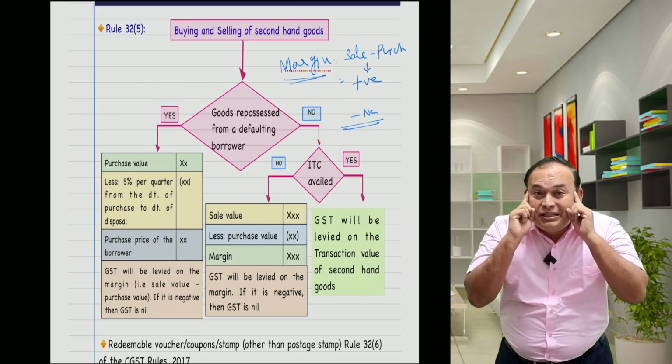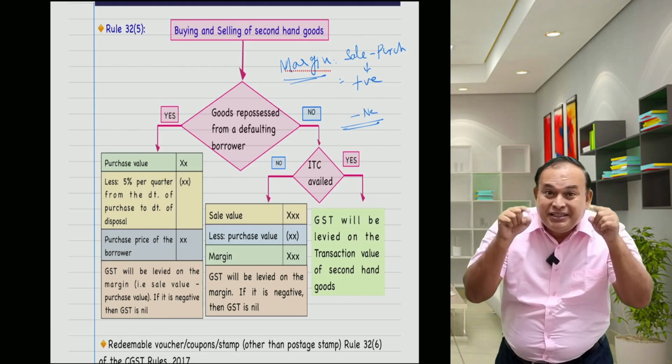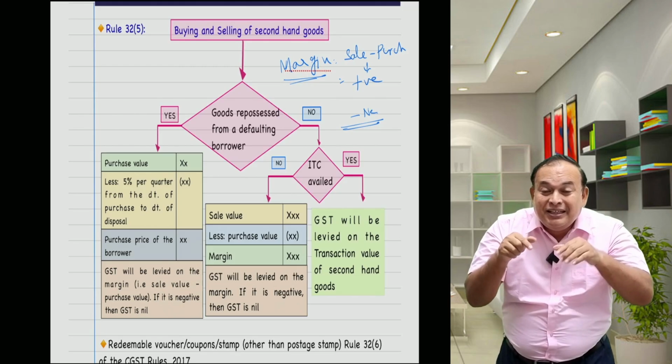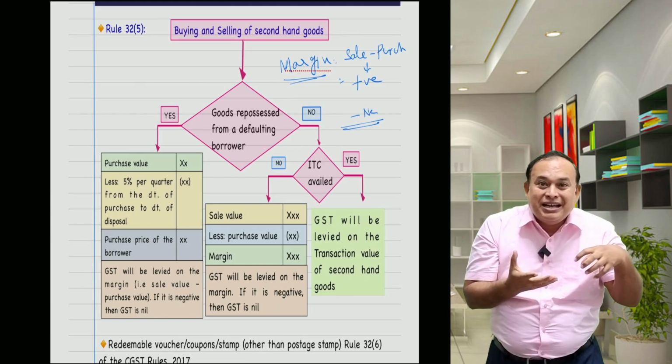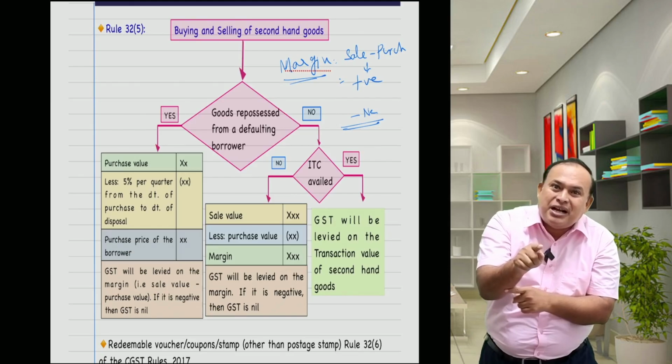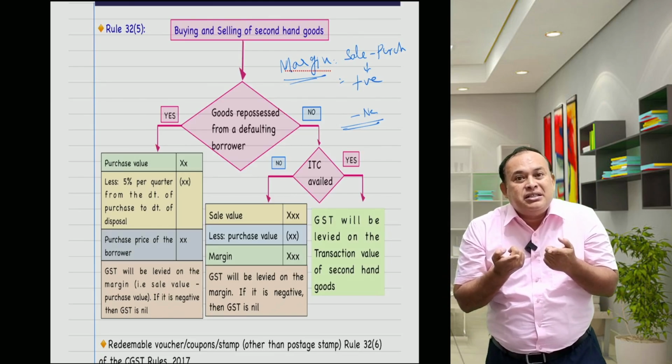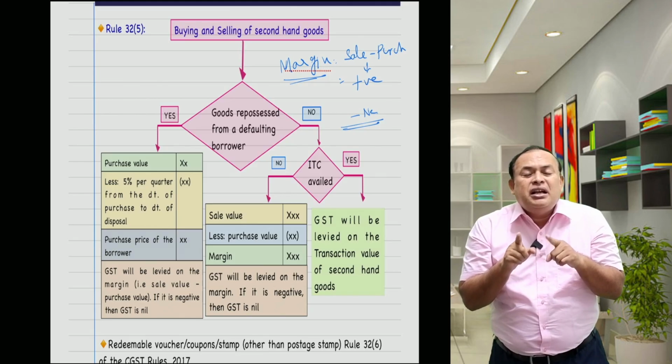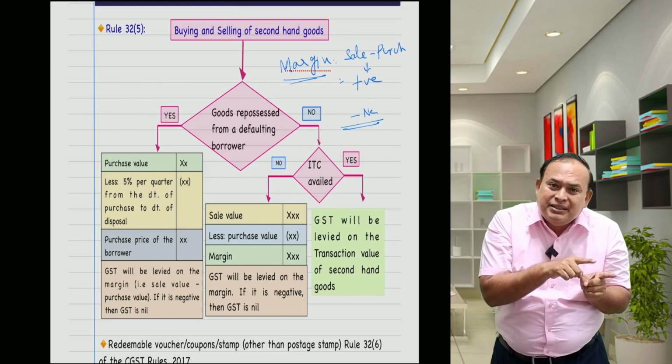The date of purchase here is the date the banker acquired or repossessed the goods, not the date of purchase by the defaulting borrower, because I am talking about levying GST on the margin in the hands of the banker.